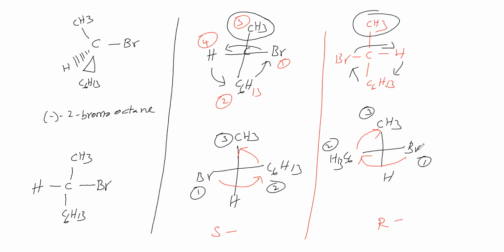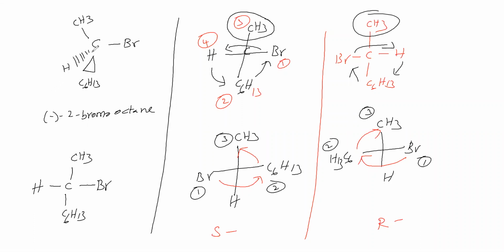Now we will see whether this is coming under rectus configuration or sinister configuration. How do we know it? That we will see. For which, these two bonds are present in the plane of the screen. This bond is projecting down, this is projecting rear, this is projecting up. Therefore, this is projecting towards us, and this is projecting rear.